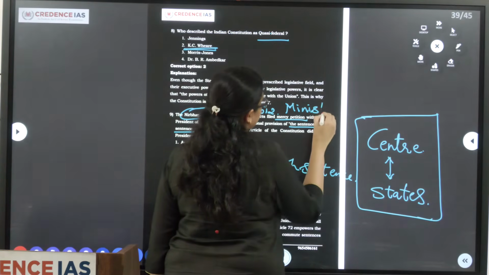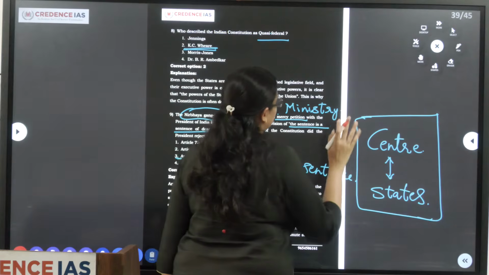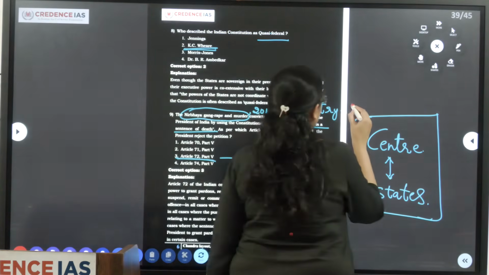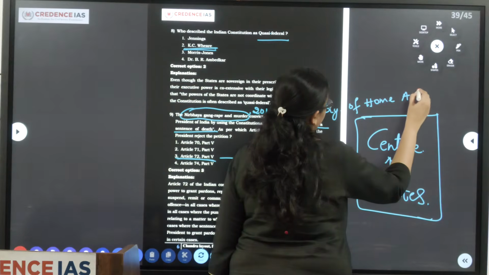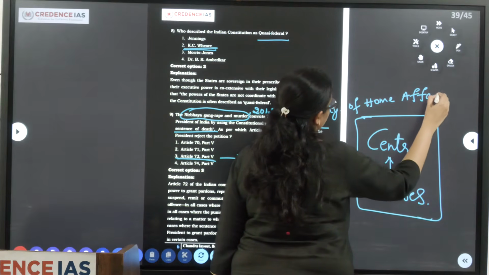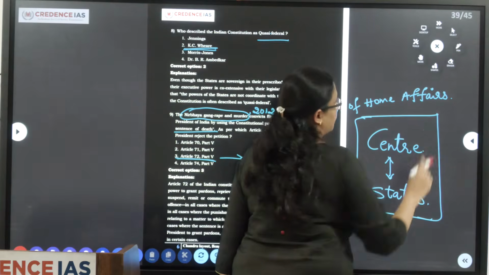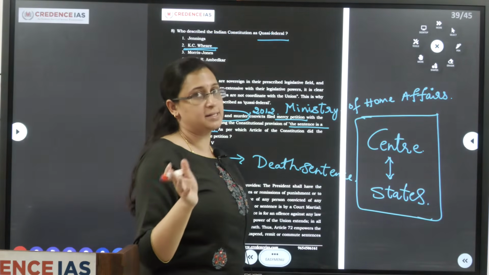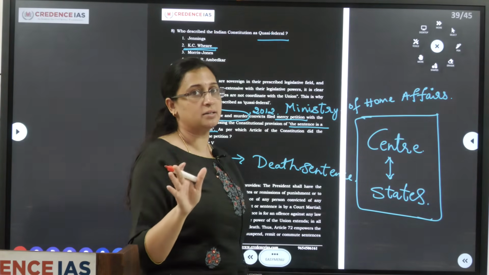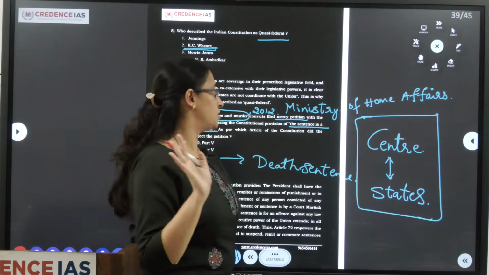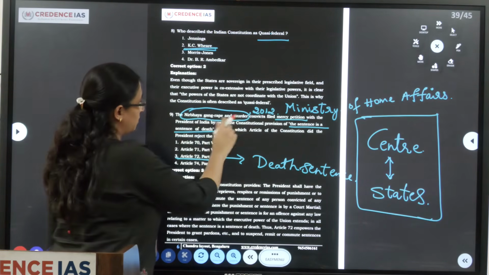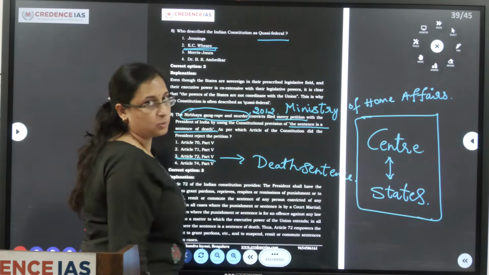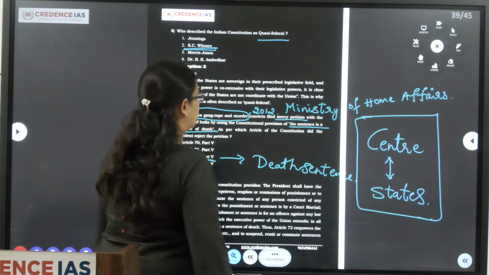For any death sentence, the mercy petition is sent to the President by the Ministry of Home Affairs. The President may consider the proposal. He can commute, reprieve or respite the death sentence, or he may reject the mercy petition. In this case the President rejected, and the 4 murder convicts were hanged in 2019.